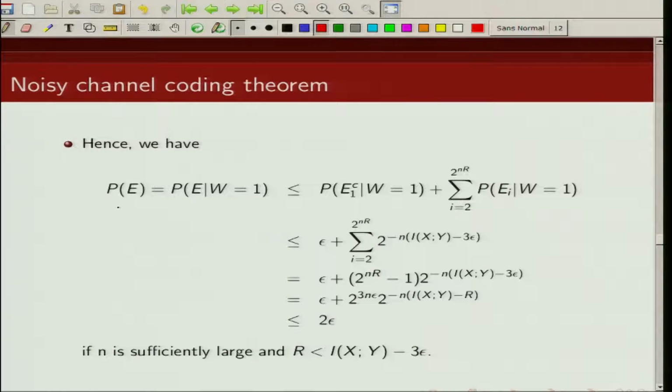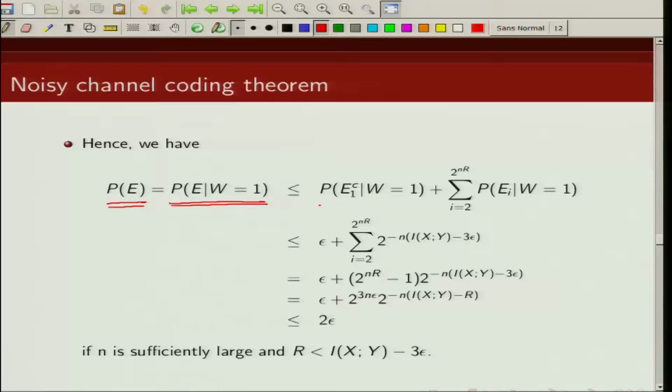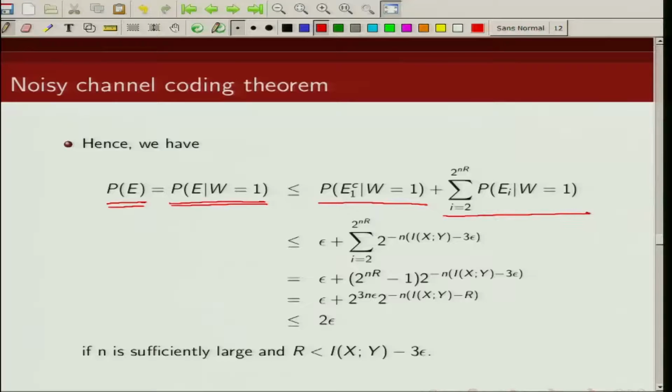So then we can compute the probability of error. As we said, it is independent of what index we have sent, because of the symmetry of code construction. This is upper bounded, as we have shown, by the probability of the complement of event E1 happening given index 1 was sent, plus this probability. Now this, from the property of joint AEP, is a very small quantity, we are calling it epsilon.